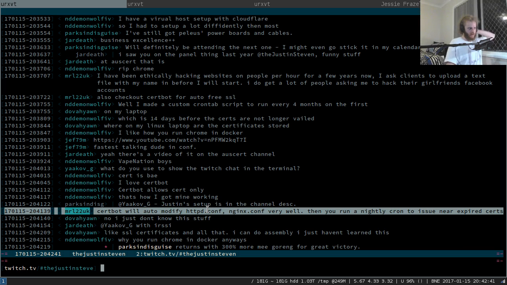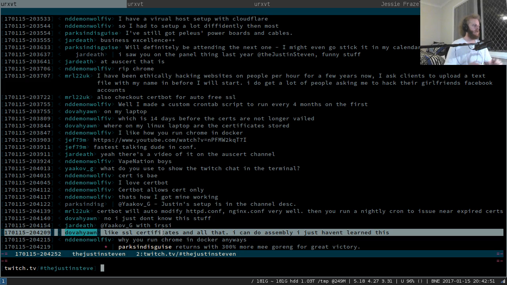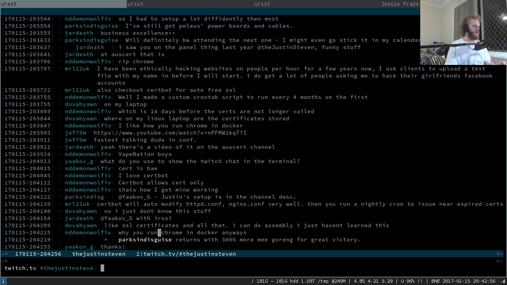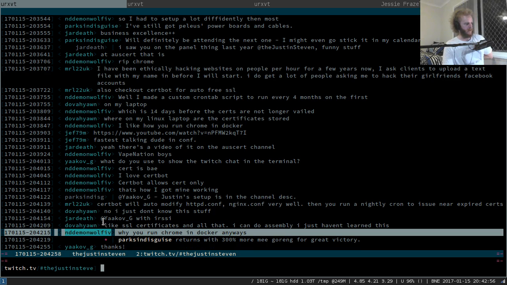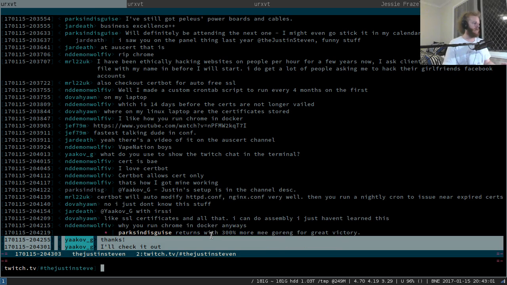Yeah, nice. I'm not a fan of my certificate stuff mucking with my web config. I'd rather keep that on lockdown myself. Okay, yeah, cool. Certificates are fun but painful. Why do you run Chrome in Docker? I can answer that in a second. Let me just quickly show Doviorn. Yeah, do Yakov. I'm a huge fan of Irssi. I even connect to all my Slacks using Irssi. I'm the jerk who insists on IRC bridges being enabled.